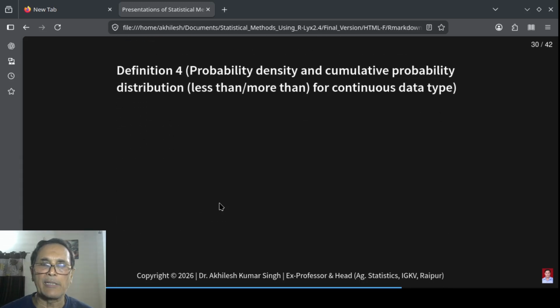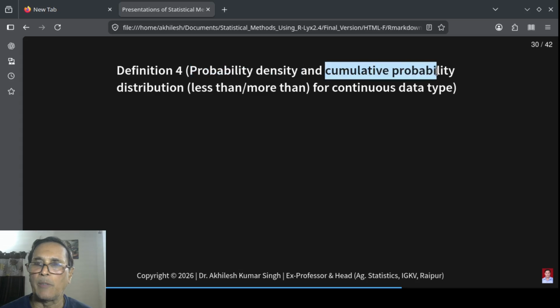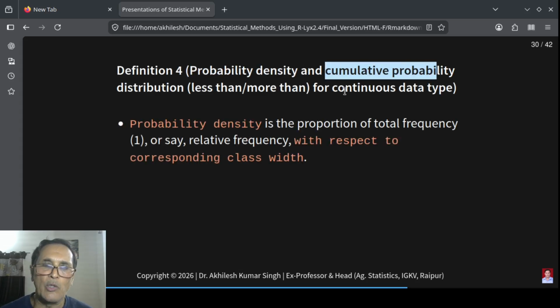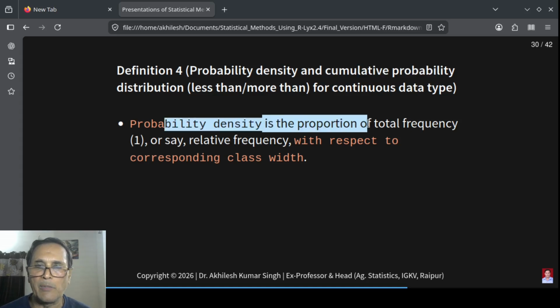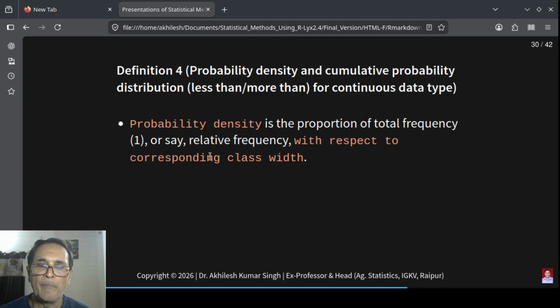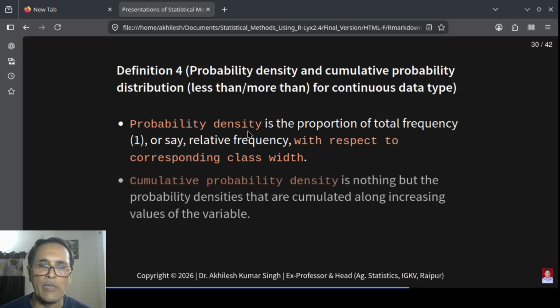In the next is definition 4, that is about the probability density and cumulative probability density. What is this? Probability density is the proportion of total frequency with respect to class width. That means if we divide the relative frequency by the class width, this makes probability density. We will understand its concept later, but it is very relevant to tell it here.